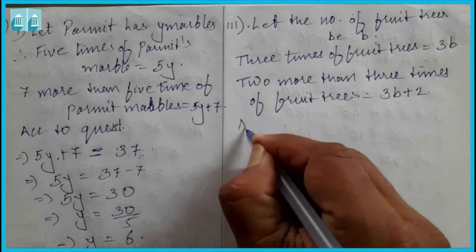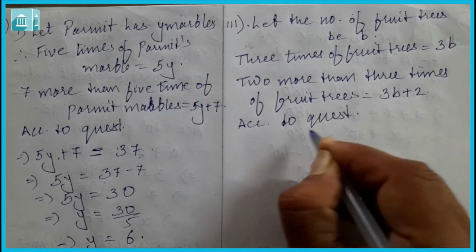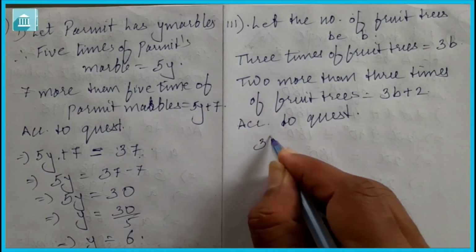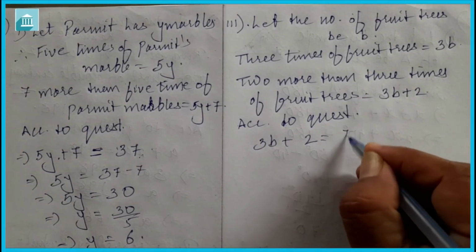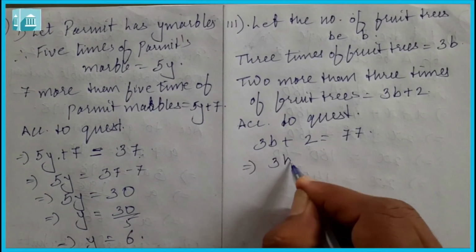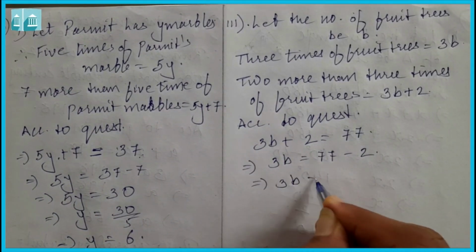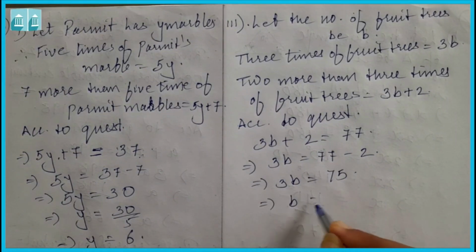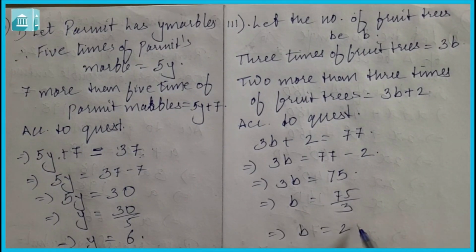Now according to the question, it is given that the non-fruit trees is equal to 3b plus 2 is equal to 77. 3b plus 2 is equal to 77. So we can say that 3b is equal to 77 minus 2. 3b is equal to 75. We imply that b is equal to 75 upon 3. So we imply that b is equal to 25.